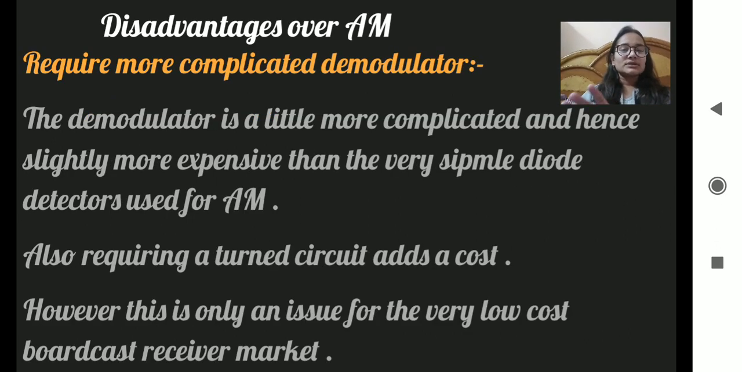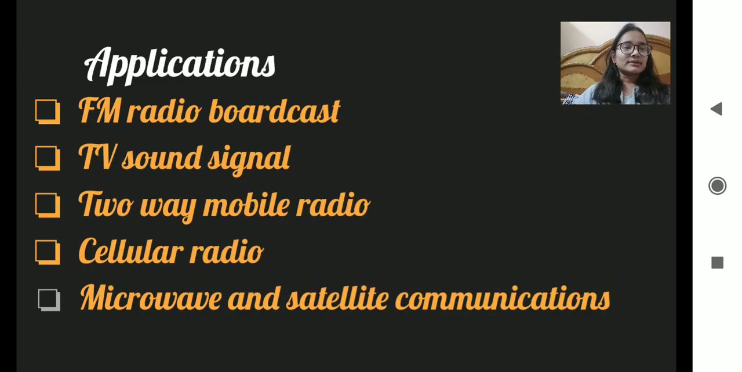And now, it requires more complicated demodulators. The demodulator is a little more complicated, and hence slightly more expensive, than the simple diode detectors used for amplitude modulation, and also requiring a tuned circuit adds a cost. However, this is only an issue for the very low cost broadcast receiver market.